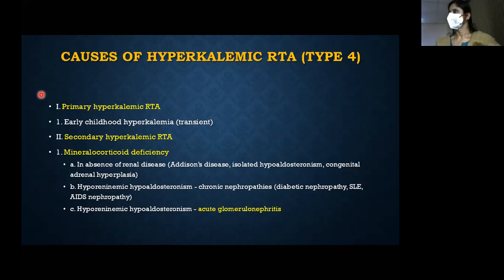Whenever you start a diabetic patient on ARB, immediately the patient develops hyperkalemia, basically because the patient's renin levels are low. Okay, and this leads to decreased aldosterone. And there is hyporeninemic hypoaldosteronism. This is very important for you, which is seen in glomerulonephritis, acute glomerulonephritis, especially post-streptococcal, which you commonly see.